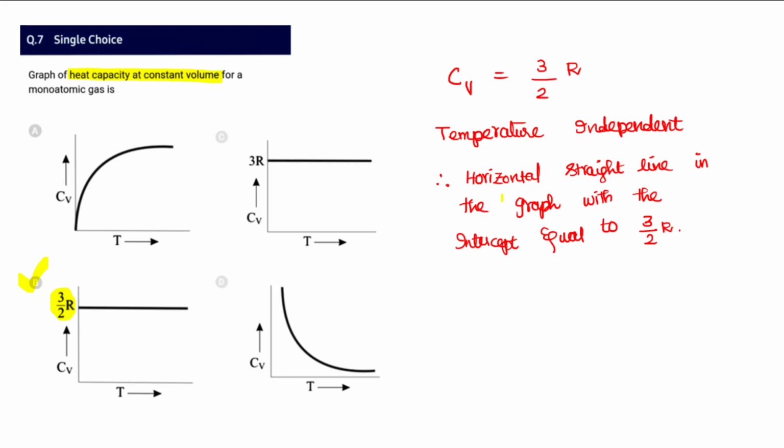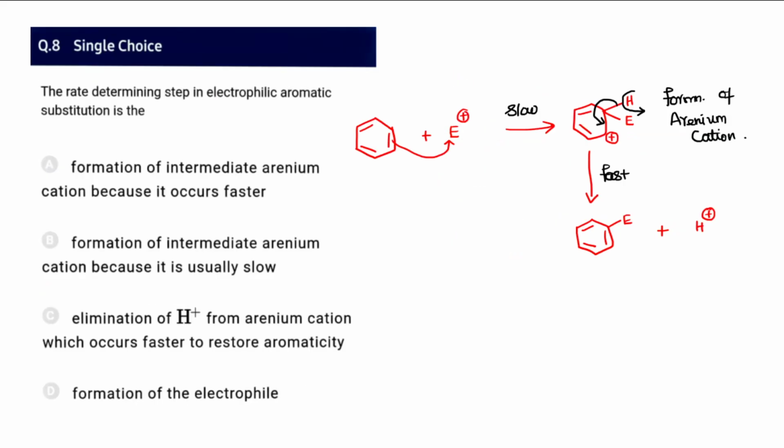Okay, the horizontal line in the graph will be intercept equal to 3 by 2 R. So therefore it should be flat. So automatically we can say B is the answer.